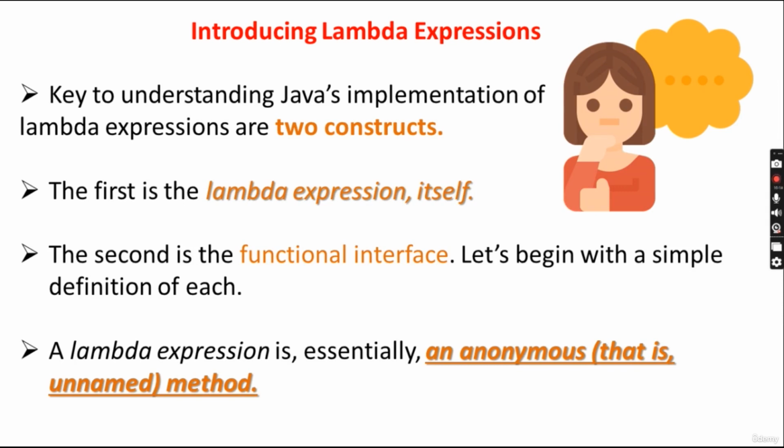Next, we will introduce the Lambda expression. The key to understanding Java's implementation of Lambda expression is two constructs. So how will you understand Lambda? First of all, you have to take into account two constructs. First is the Lambda expression, and second is the functional interface. So we will start first with the Lambda expression. A Lambda expression is an anonymous, unnamed method.